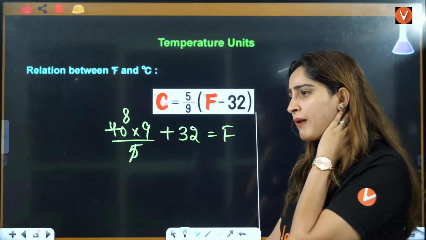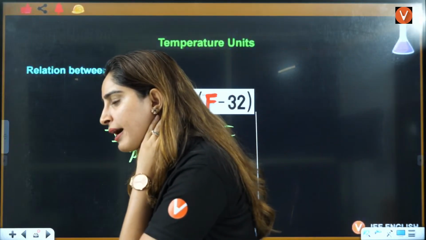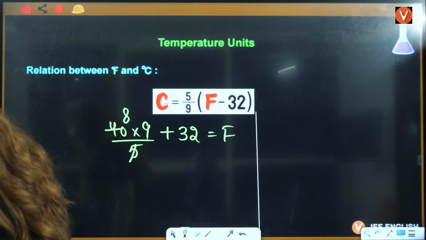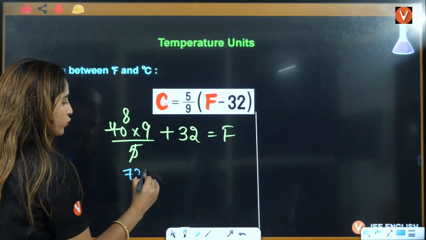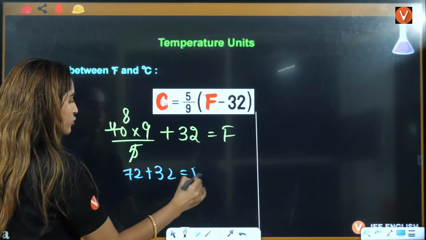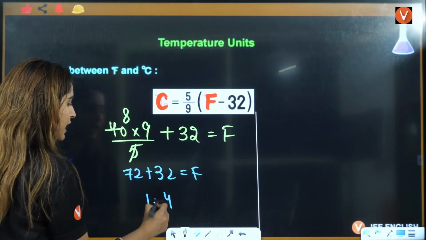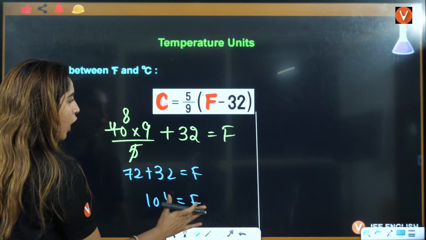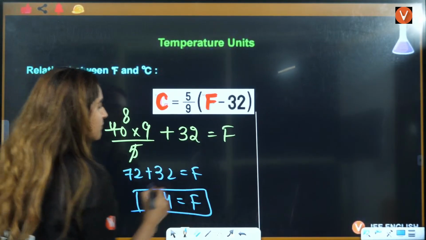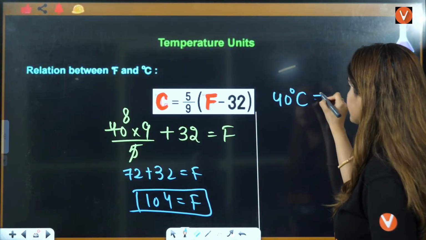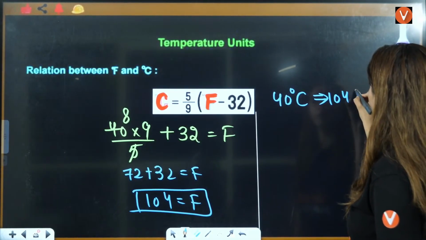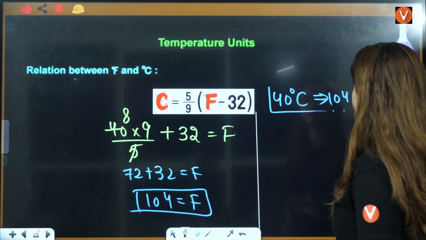Why will this be in minus? No, this will not be in minus 36, beta. This will be 72 plus 32. What is it going to be? 4, 7, 8, 10. So how much is it going to be in Fahrenheit? That means, can I say that 40 degrees Celsius is equal to 104 degrees Fahrenheit?